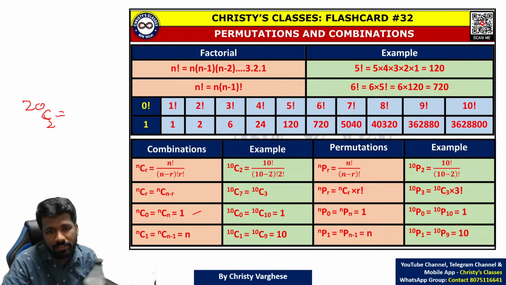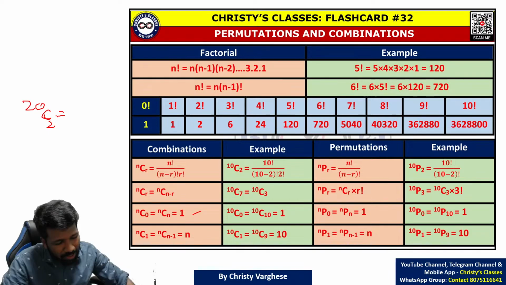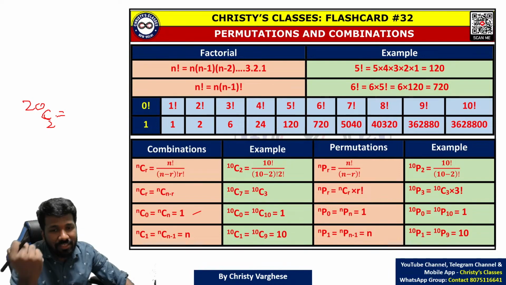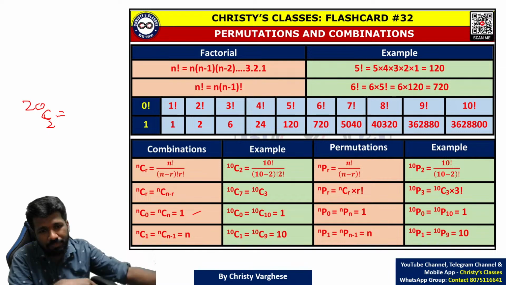This formula of permutation and combination is not only limited to this chapter. This is needed in the probability chapter also. This is needed in some questions of geometry also. That is why this is important.